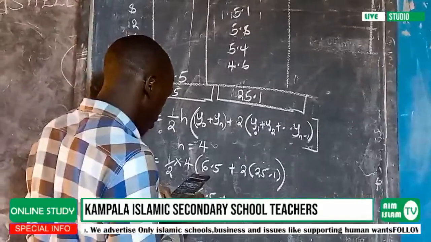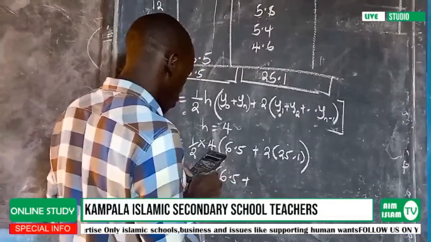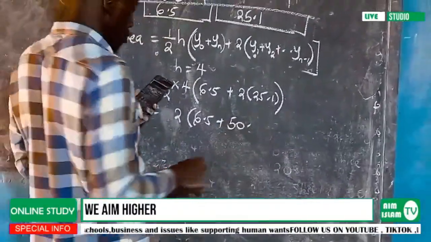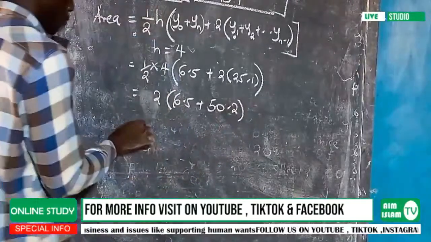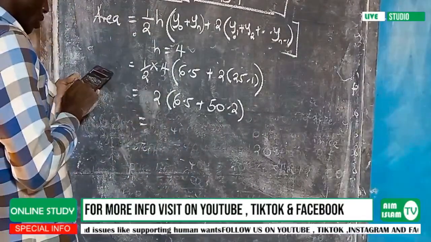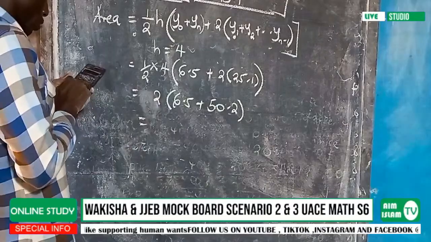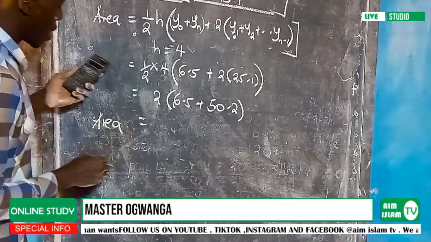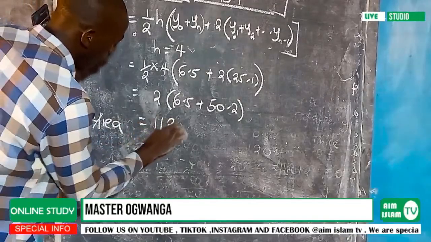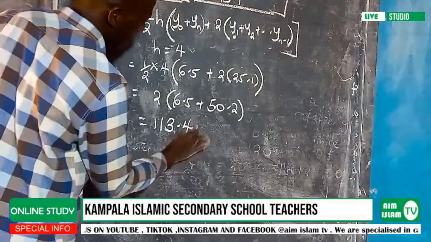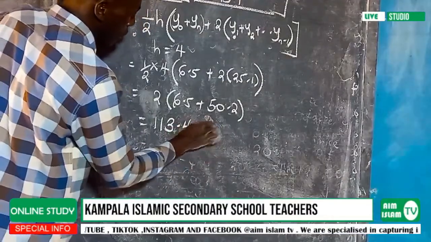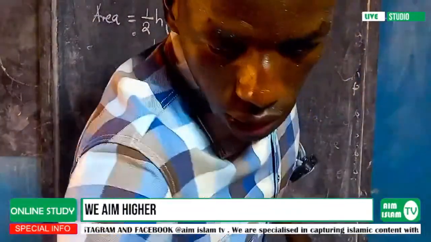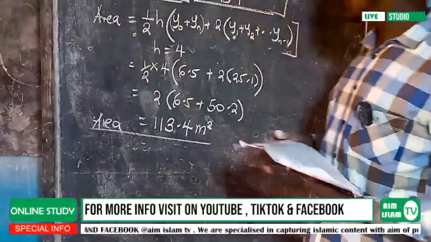Here we are having 25.1 times 2, which is 50.2. So plus 6.5, 10 times 2. Our area here is the same as 100.4 meters squared. So that is our obtained area.